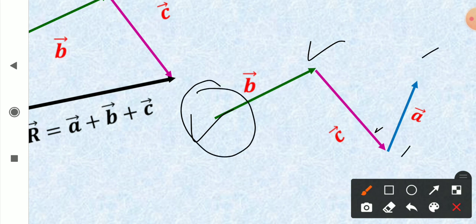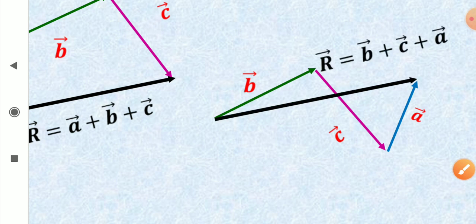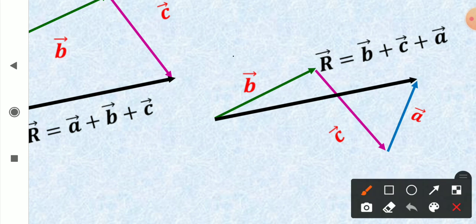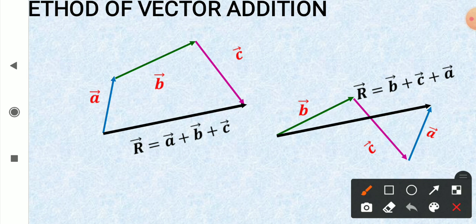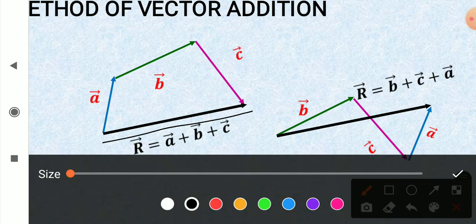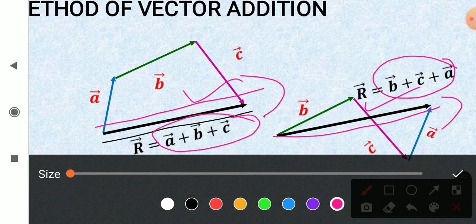Final result is first tail to last head. Look at it. Now here, first tail to last head. I started with b, so vector b plus vector c plus vector a. And if you compare these two diagrams, you can see that this vector r and this vector r, they are parallel and they are of equal length. That means changing the sequence in addition does not change the vector, does not change their sum.